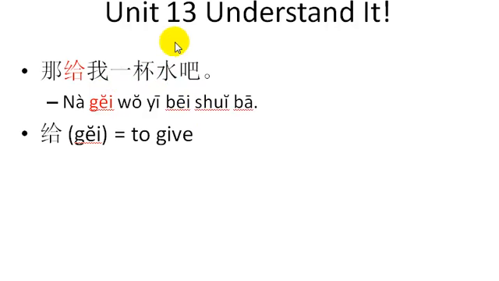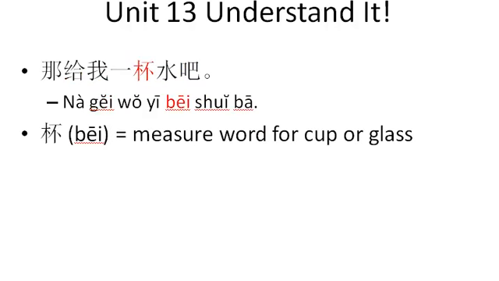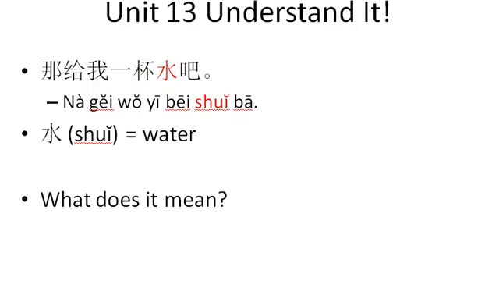But you don't know what 水 means yet, or 杯水, so let's take a look. So 杯 is a measure word for cup or glass. So 那给我 a cup of something. A cup of what? A glass of what? 那给我 a glass of what? Let's take a look. 水. What is 水? 水 is water. 那给我一杯水吧.